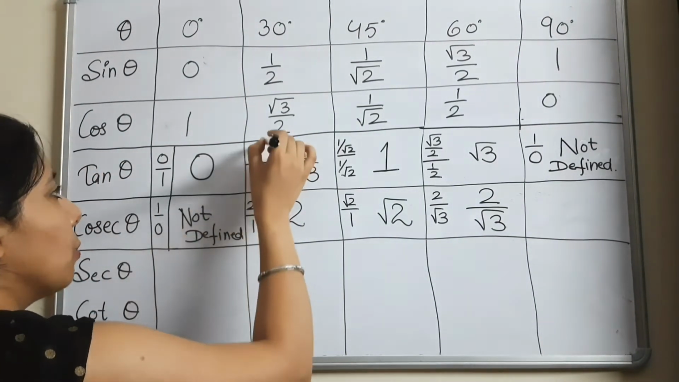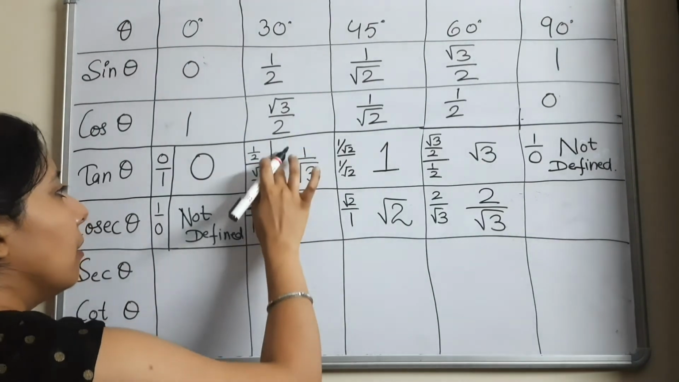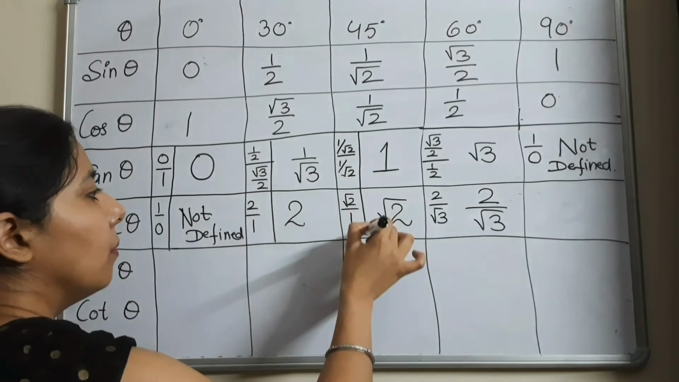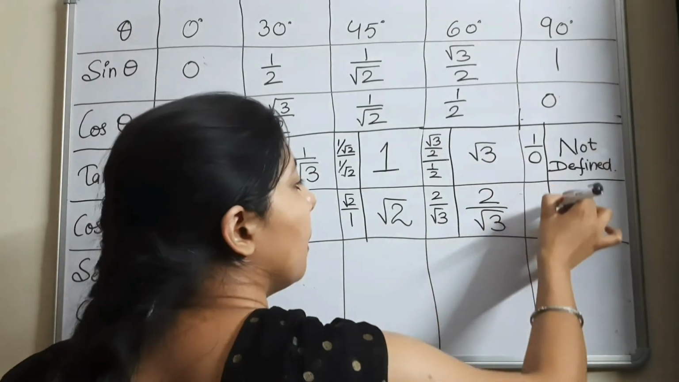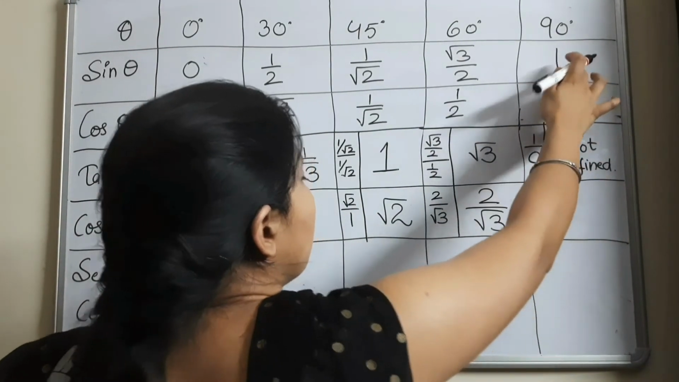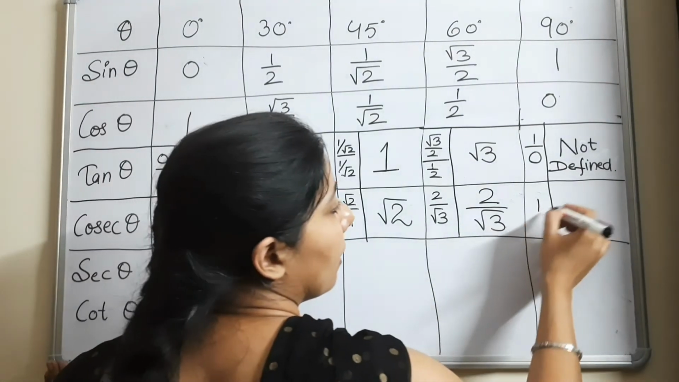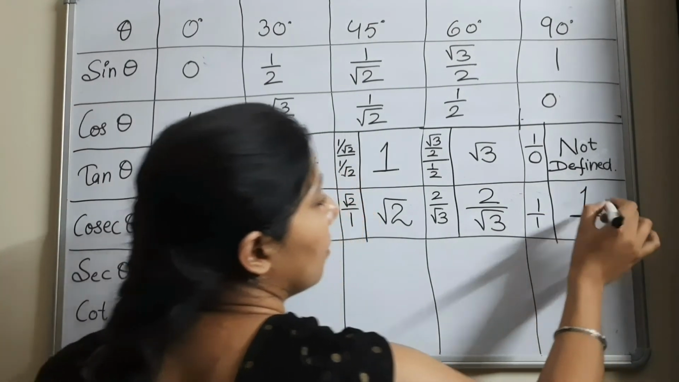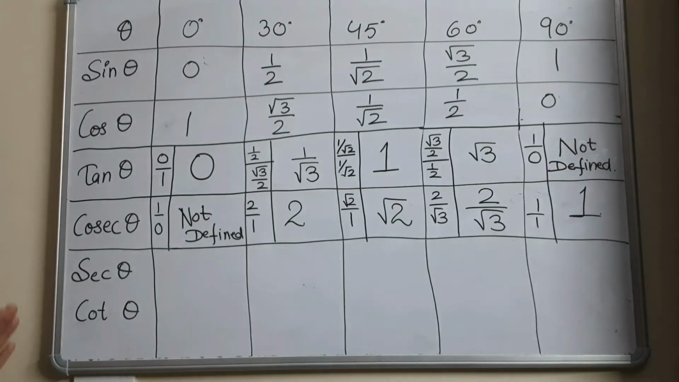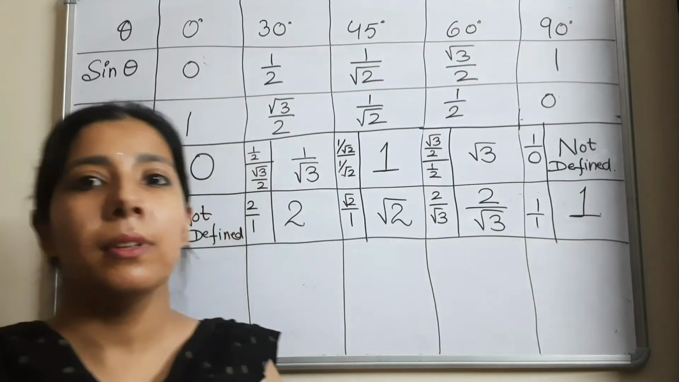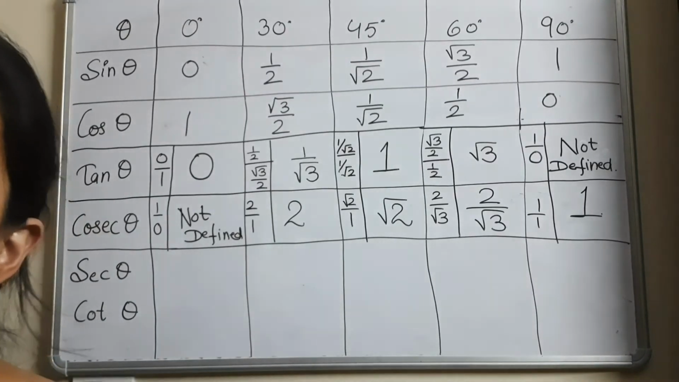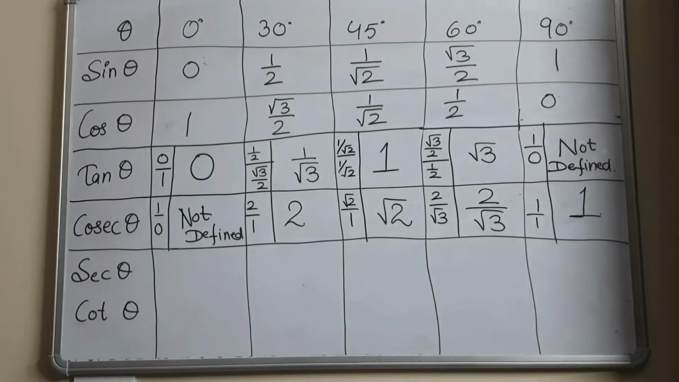So next, I am keeping it this way to avoid any confusion to you people. So if it is 1, then the reciprocal of 1 is always 1. So these are your answers for the cosecant theta. So this is the way you can fill the row for the cosecant theta. What I did, I just did the reciprocal of the sine theta.